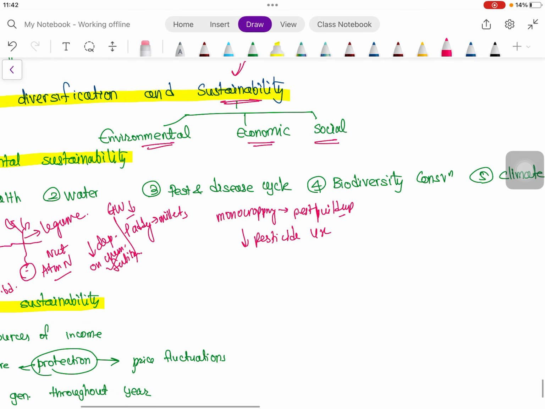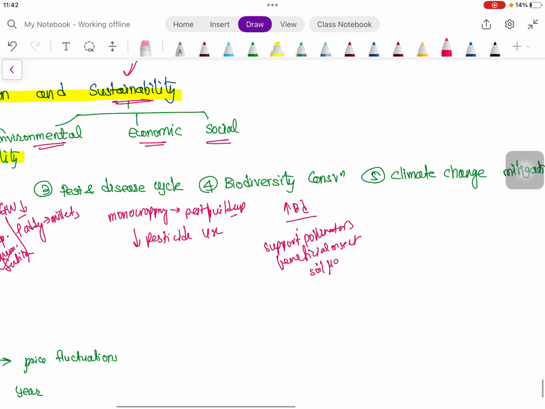Then biodiversity conservation. We are growing multiple crops in crop diversification, so that will definitely increase biodiversity, and when biodiversity is increased, that supports pollinators, beneficial insects, and also soil microorganisms. Then climate change. The diverse system will have increased carbon sequestration.